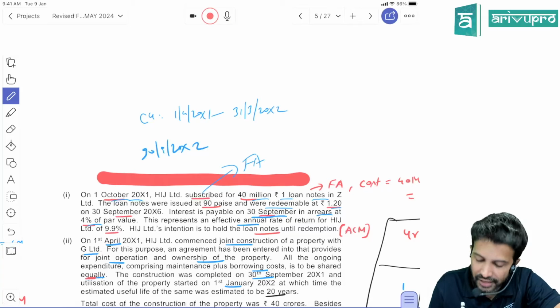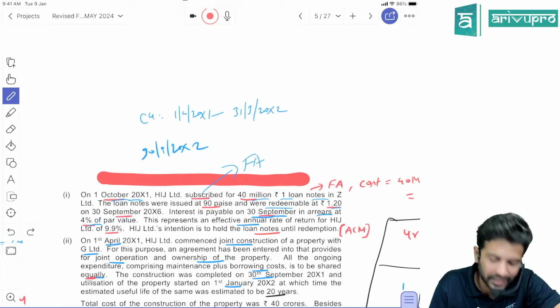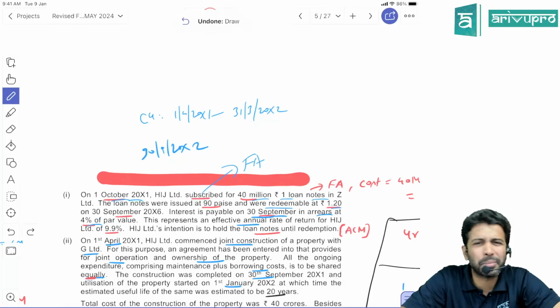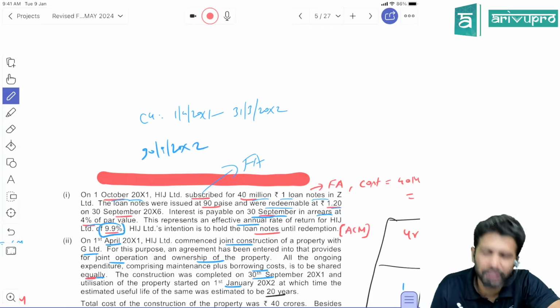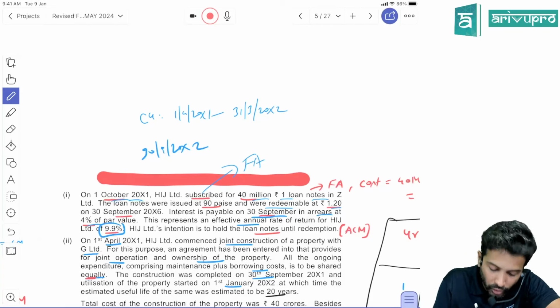Okay, this represents an effective annual rate of 9.9%. Financial asset means we have to do amortized cost accounting. For that, we need the effective interest rate. So they have only given the effective interest rate to be 9.9%. So what is this 4%?